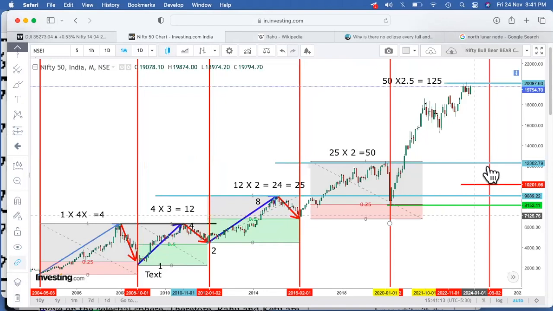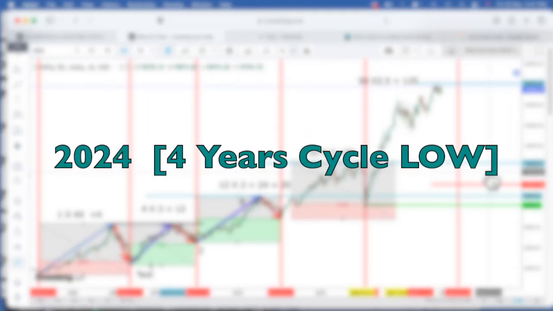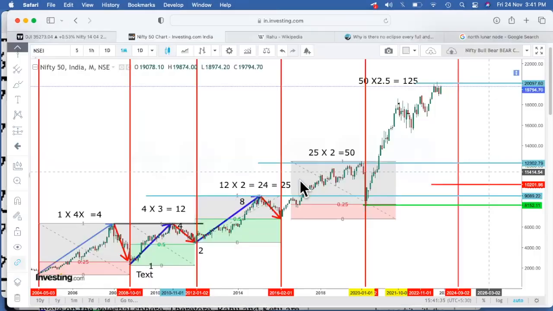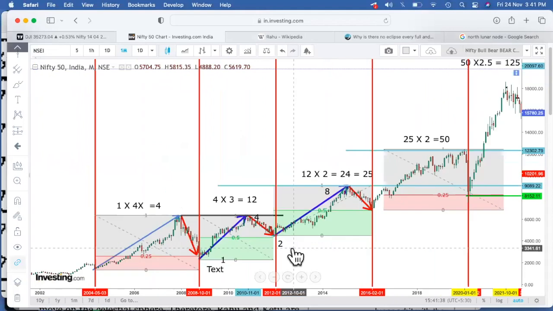You can definitely go through that. The next cycle would be 2024. This is a wild guess again, as per what has been given by W.D. Gann. So let's see if these things actually do work or not. 2024 is just around the corner, so we'll be able to know whether this exactly works or not. These are the things that we need to understand, and as I told you, it is approximately a 4 year cycle.